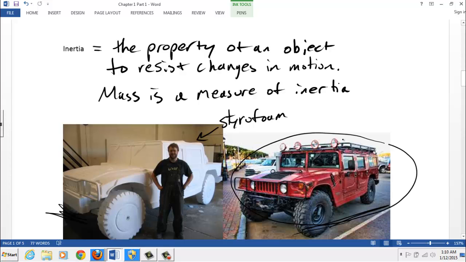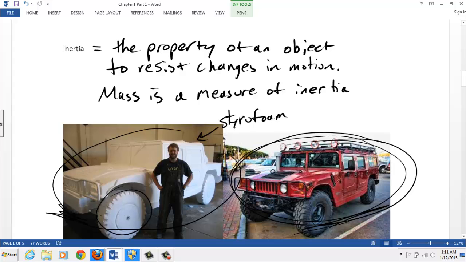Yeah, the big Hummer here, it carries more mass, and it's going to resist changes in motion, meaning if you're in the way, you're not going to be able to slow it down very easily, because all this mass moving down the hill is going to keep on moving down the hill and just bump you right out of the way. Ouch. Whereas a styrofoam, looks like this thing could roll. Assuming it does roll down a hill, yeah, I don't know, that might be uncomfortable being hit by such a large object, but you'd probably be okay. In fact, this will probably stop or bounce off of you, because you just might have enough mass so your inertia resists changes of motion and forcing this styrofoam Hummer out of the way.